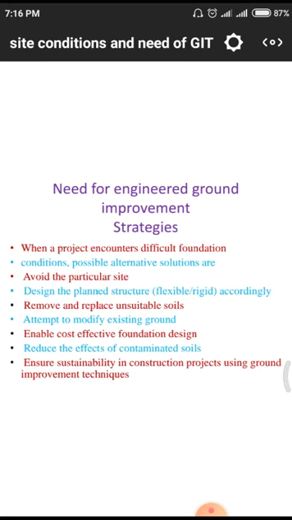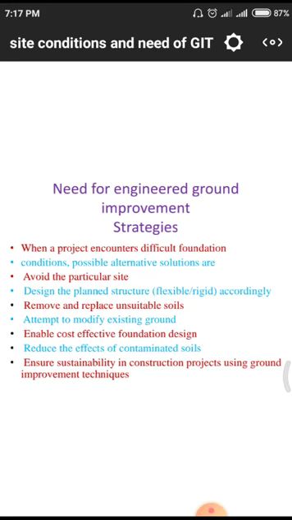Remove and replace unsuitable soils. First of all, if the soil is not suitable for construction, we are not having any alternative, so we have to use these replacement methods. Up to a particular depth, the total soil we have to remove and replace it with other material, and we need to borrow material from another land and replace it, and attempt modifying the existing ground.